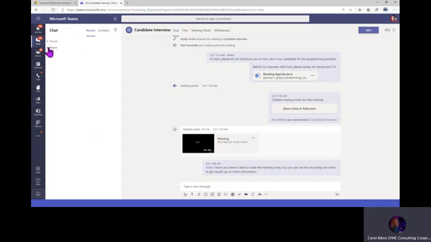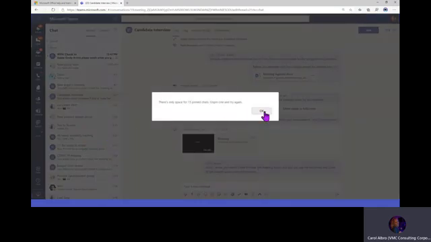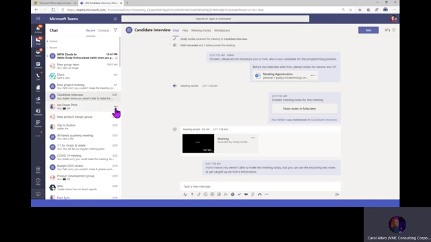Now, on the other hand, you can take these, say that they're important to you. Say this trip to Boston is important to you. I can use the 3 ellipses and I can pin it if I want to. Well, it looks like I've got too many pinned already, but I can use this feature to pin. I can also hide. A lot of people ask, can I delete a chat? And you can't delete a chat, but you can hide it. And oftentimes that's why we name our chats so they're easy to find.